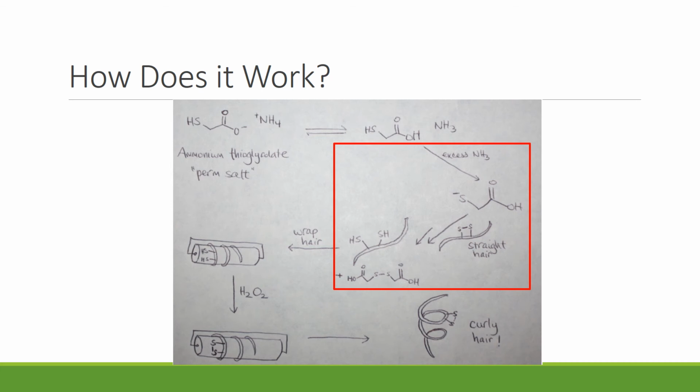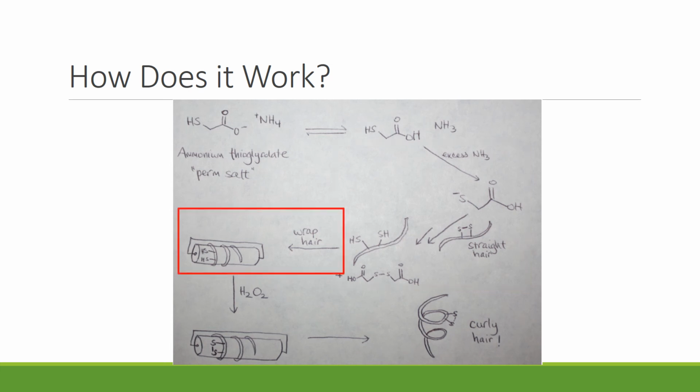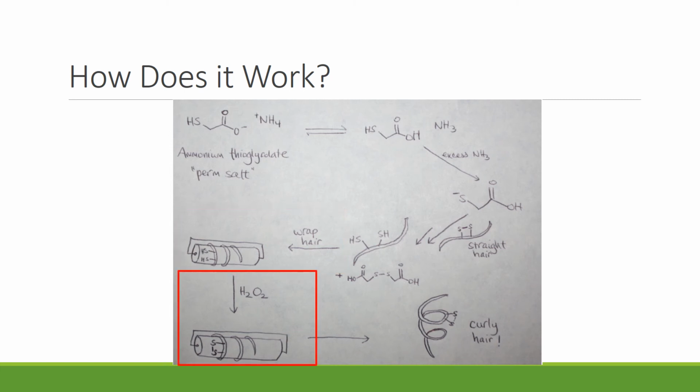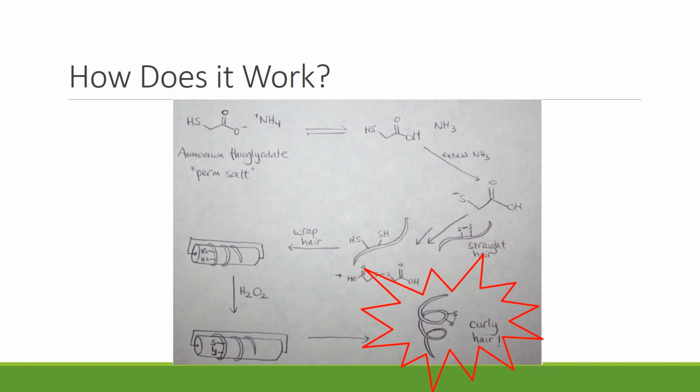This thiol group is a reducing agent that breaks the disulfide bonds in the hair by protonating the sulfur atoms in the disulfide bonds. The separation of the disulfide bonds allows the polypeptide chains to become malleable and pliable. At this point, the hair is wrapped around a curling rod so that it can assume its new curly shape. Then it is covered in an oxidizing solution of hydrogen peroxide in order to re-strengthen the hair. This causes the disulfide bonds to reform, and the hair comes out of the rod in its permanent curl.